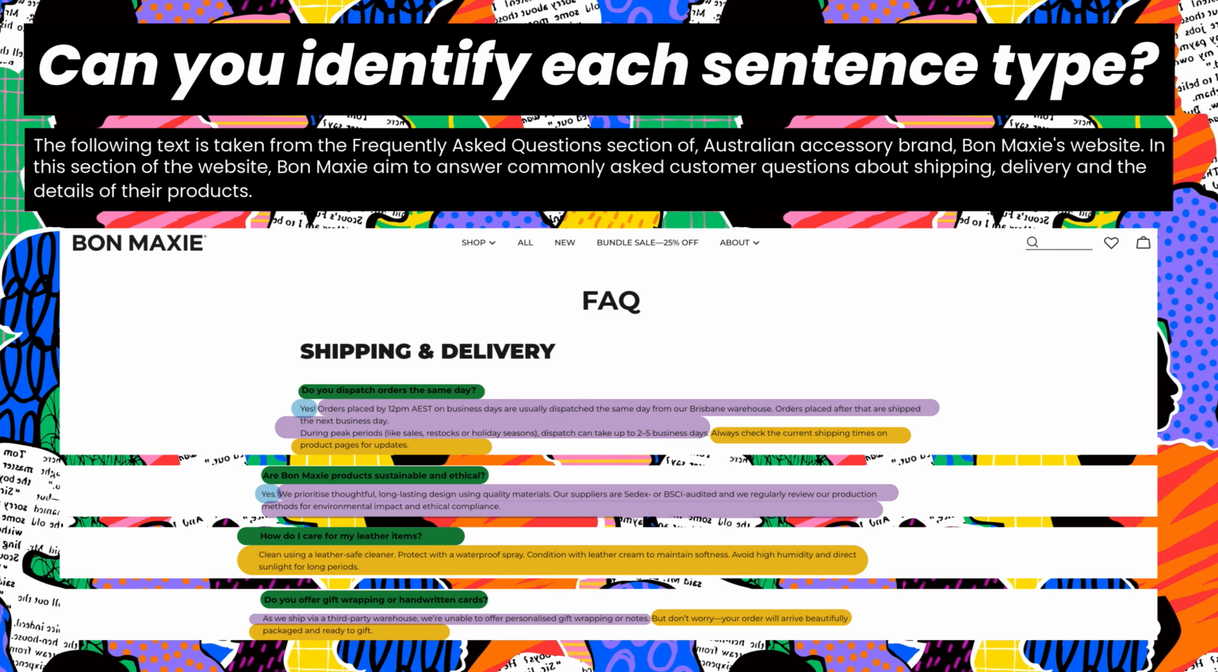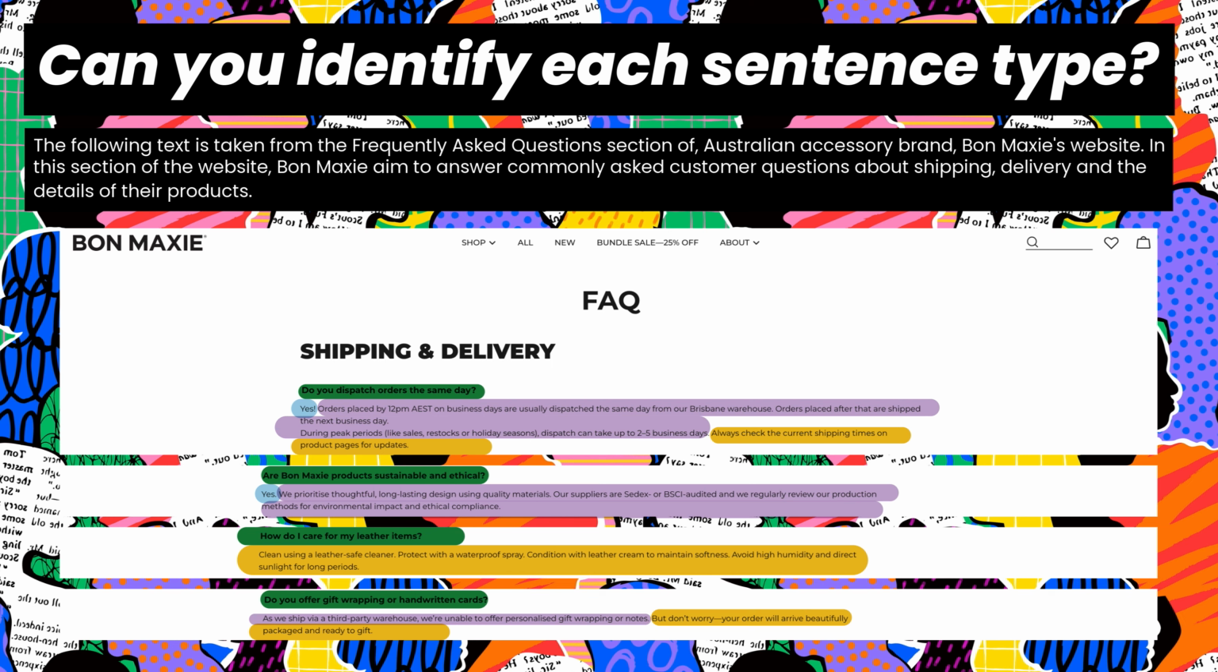Next, we have our imperatives in yellow. These 3 imperatives are a little bit different. So, the first imperative, always check the current shipping times on product pages for updates, gives that really clear direction to the audience that if they're looking for the time frame about orders being dispatched, they should check the product page for updates. Our next set of imperatives is specifically about caring for leather items. And so we've got 4 really clear imperative sentences that each give one clear command for the audience about how best they can protect their leather items.